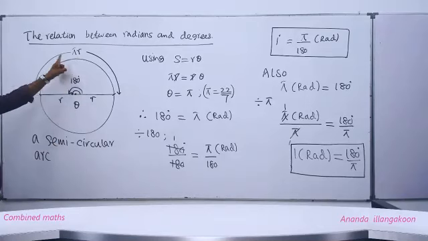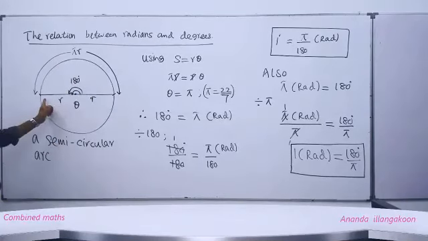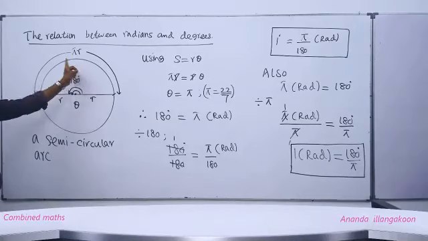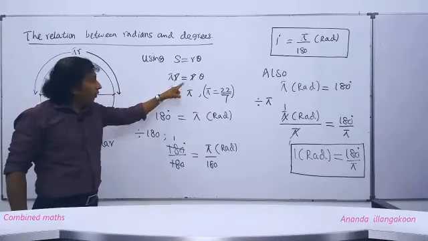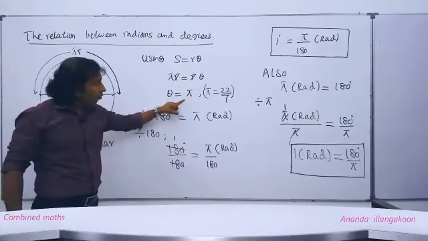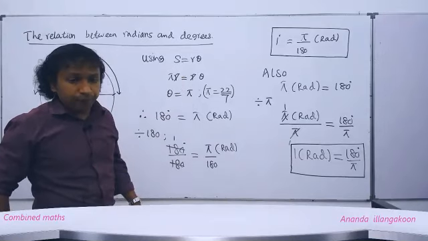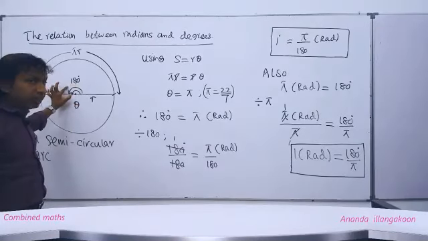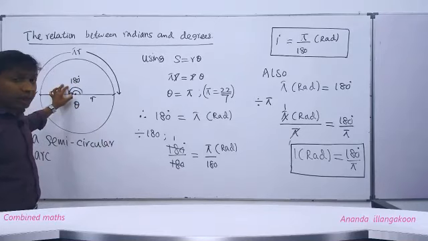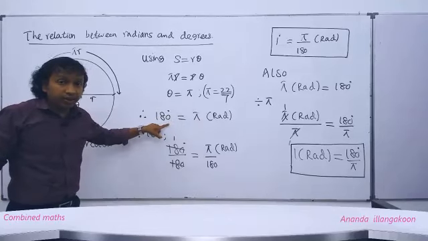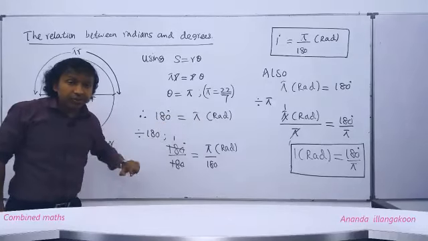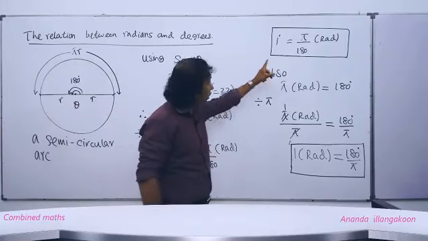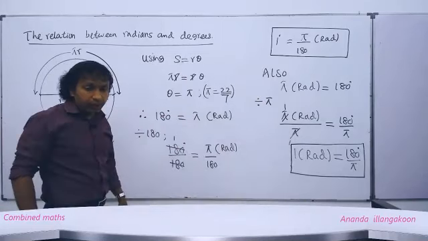Now, this way we consider a circle. We take half of the circle, then we have a semicircular arc. The arc length is pi r. We use this as equals r theta, and thereafter we calculated that angle theta. We got that as pi. Pi means 22 upon 7, right? Then we got the same angle in degrees as 180 degrees. So the angle in radians is pi, which is equal to 180 degrees. So a 180 degree angle is equal to pi radians. By using that, we got these two relationships.